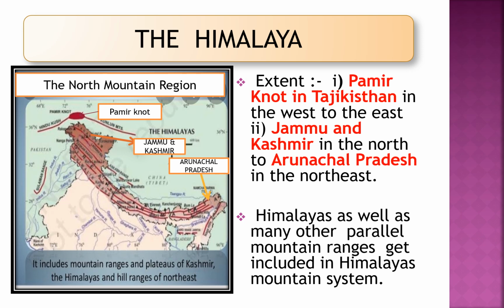Now let's see the extent of Himalaya. The Himalayas extend from the Pamir Knot in Tajikistan to the east. It is one of the major mountain systems of the Asian continent. If we talk about India, in India it extends from Jammu and Kashmir, which is situated in the northern direction, to Arunachal Pradesh, which is in the northeast direction.